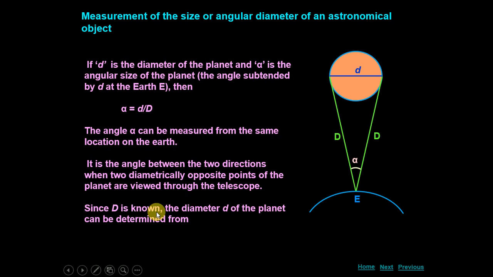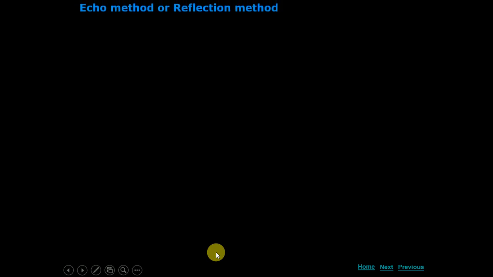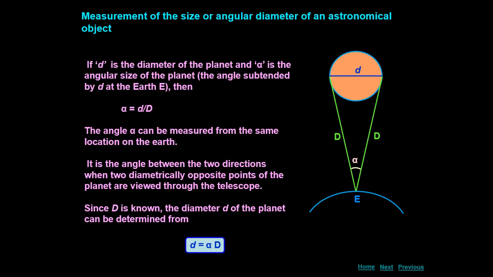Since capital D is known, that we already know by the first method, the diameter small d of the planet can be determined from the relation small d is equal to alpha into D. From here this formula can be written. So this is the way how we can measure the large distances, distance of the planet or size of the planet.